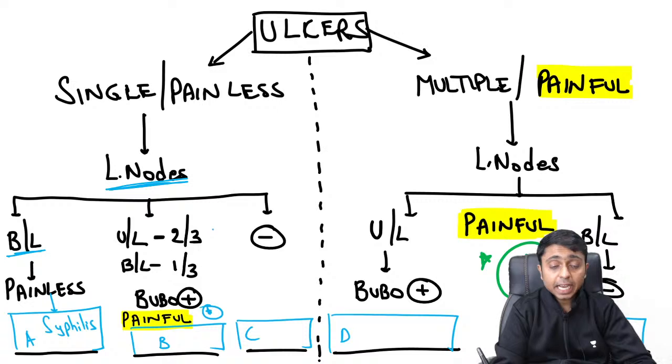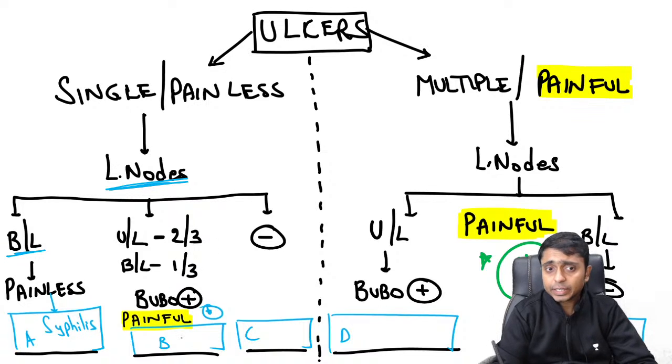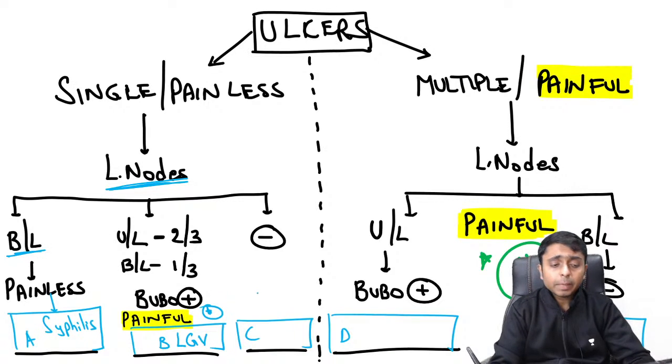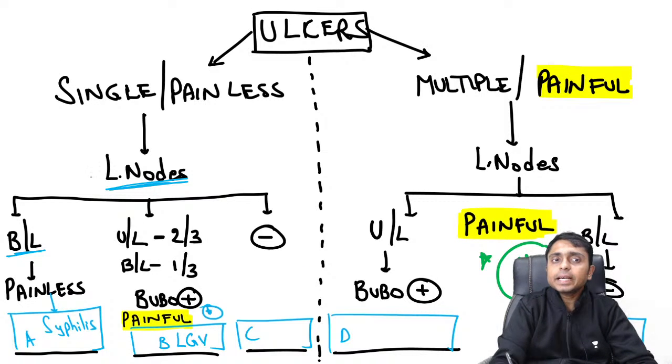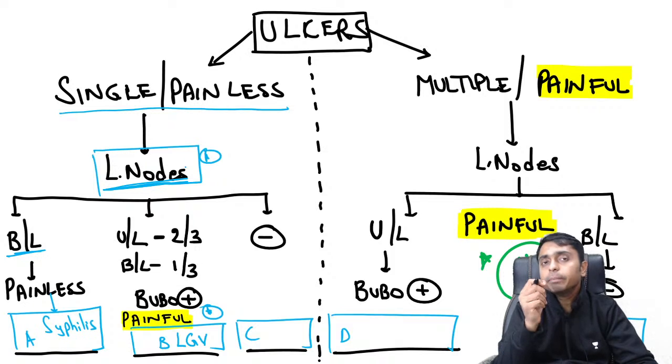Sandeep says chancroid. Does anyone agree with him? Okay, whoever said LGV, you are right. Please remember B is LGV. Why? Because in chancroid, Sandeep, we see both the ulcer and the lymph nodes are painful. But here I am saying the patient has a single painless ulcer, but lymph nodes are painful and a bubo is there. That is why I said bubo can be seen in both LGV and chancroid. So here it is LGV.